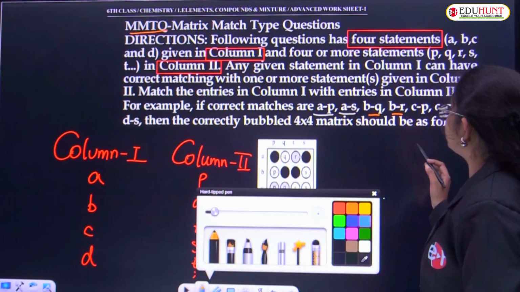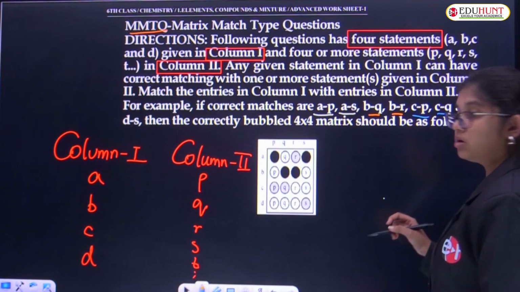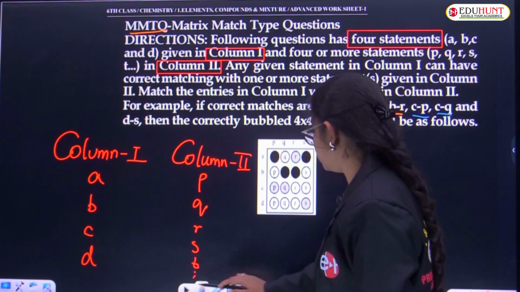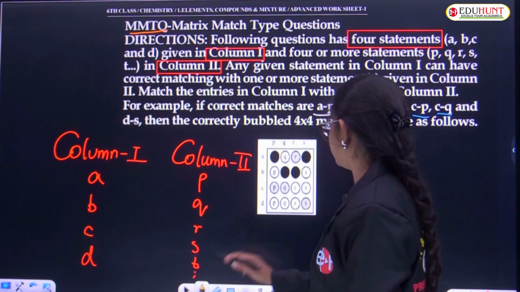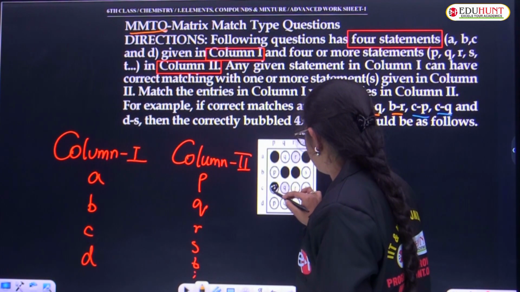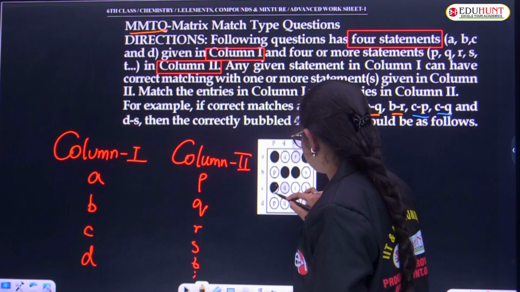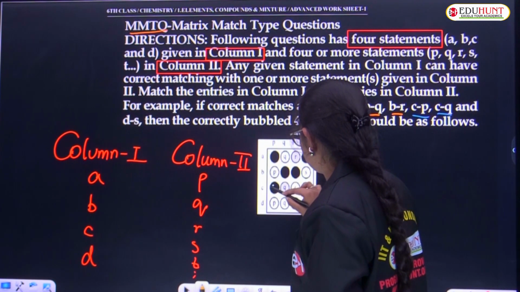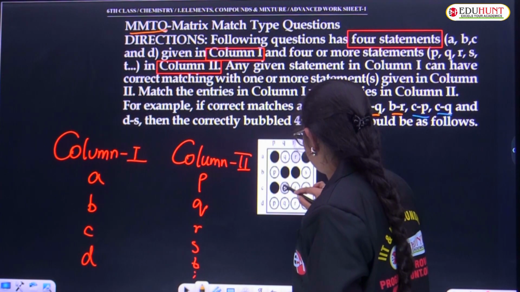Coming to C, statement C has P and Q as correct statements. P and Q both are matching for C, so we'll go with P and Q in the C category. P is true as well as Q is also true.